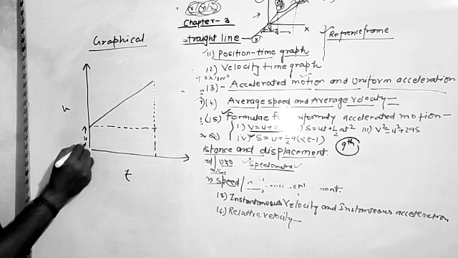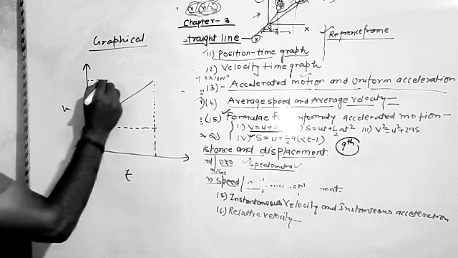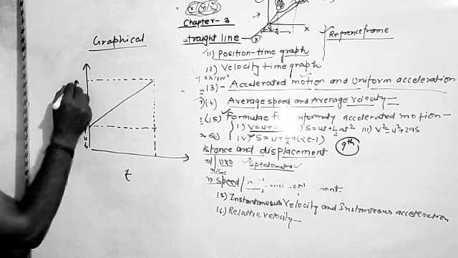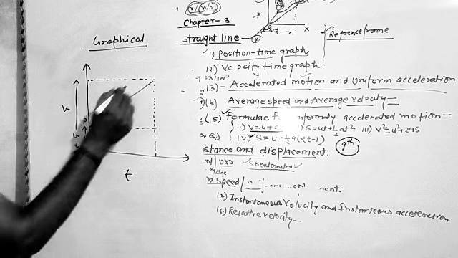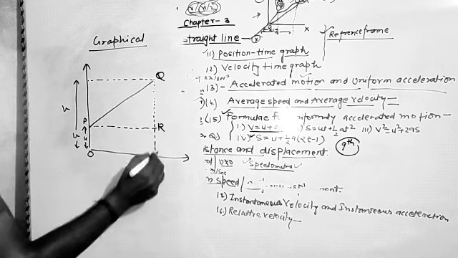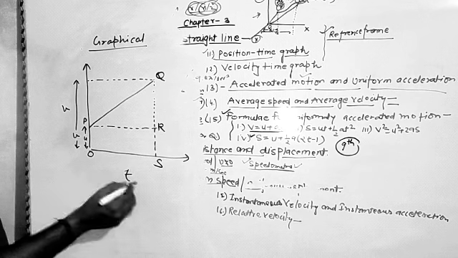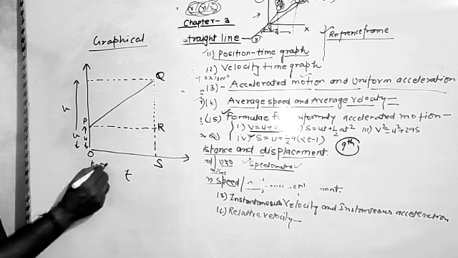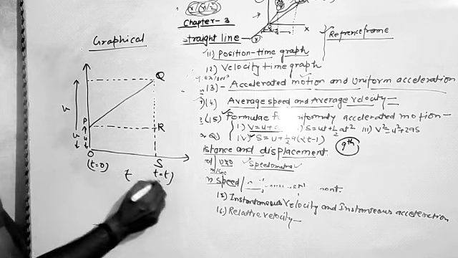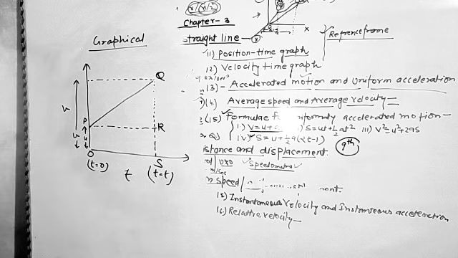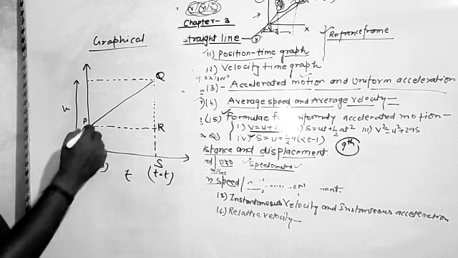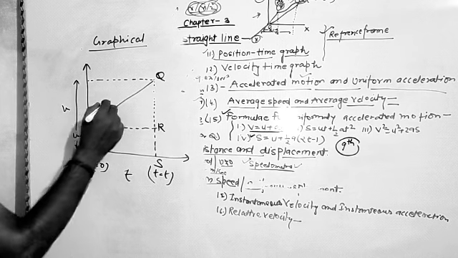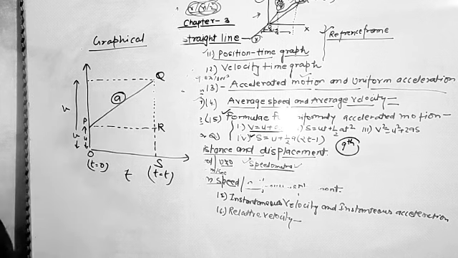This portion of the graph is the initial velocity, and this portion of the graph is the final velocity. We give some names, O, P, Q, R, S, and this is the time interval. Here time t is equal to 0, and here time t is equal to t. So this is the way of representing the velocity time graph. As I stated earlier, the slope of the graph represents acceleration in the case of a velocity time graph.